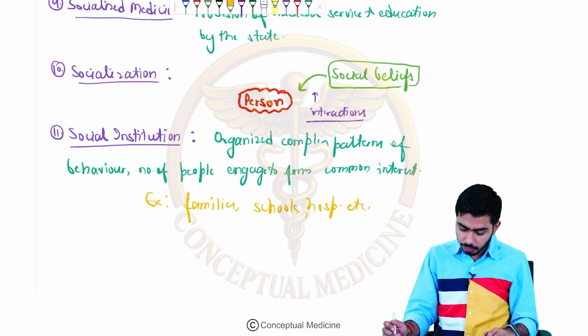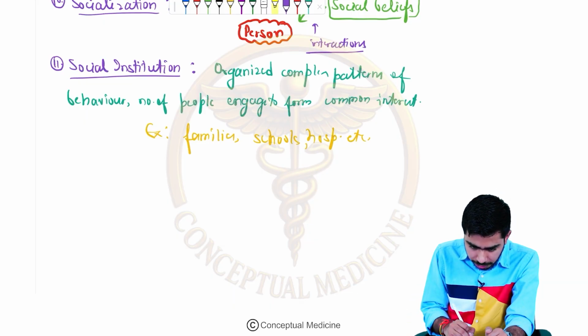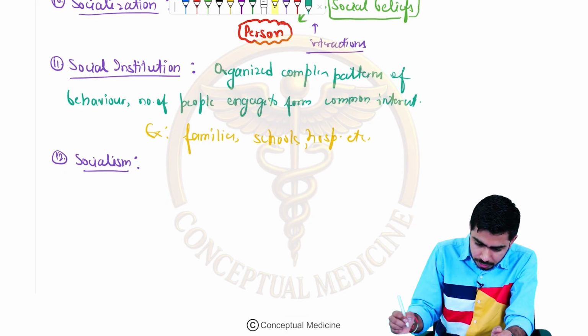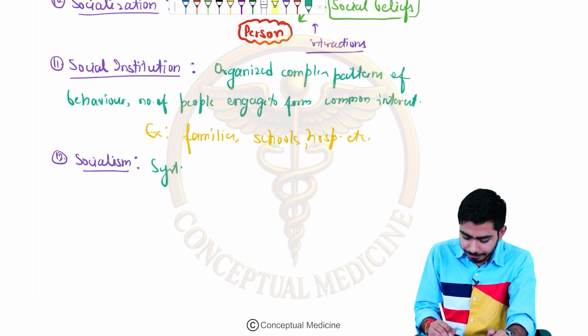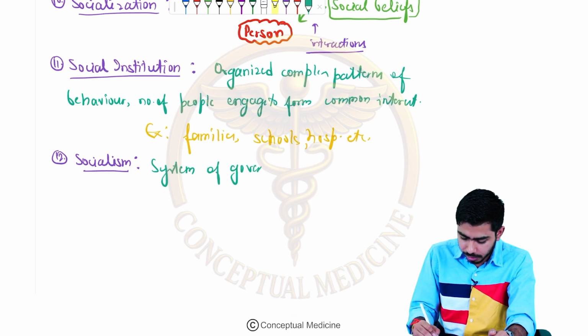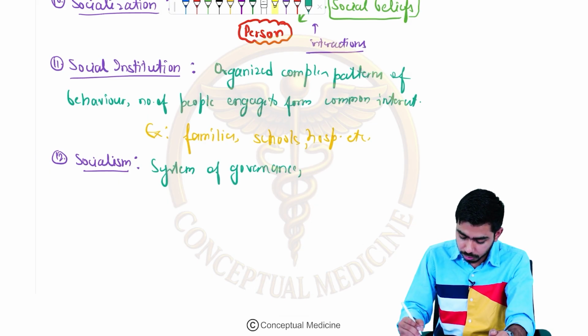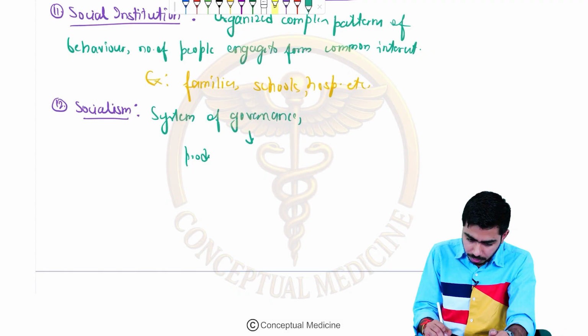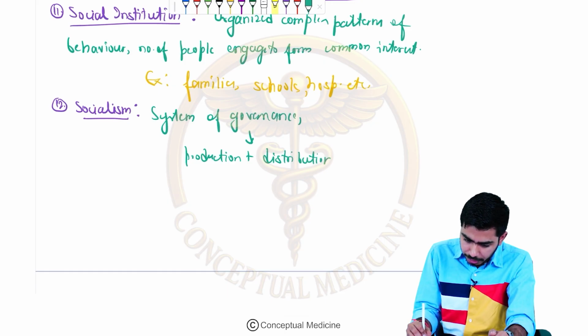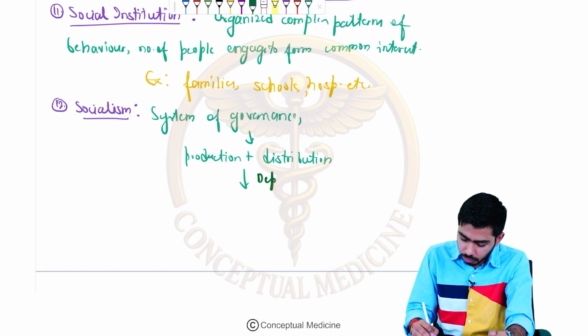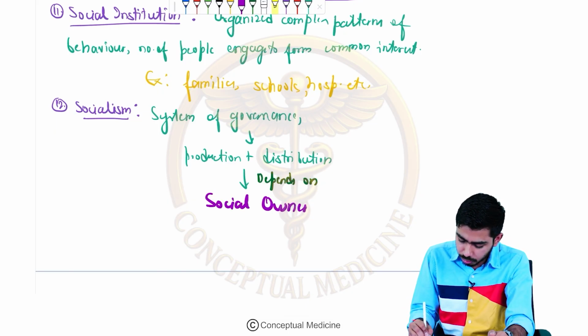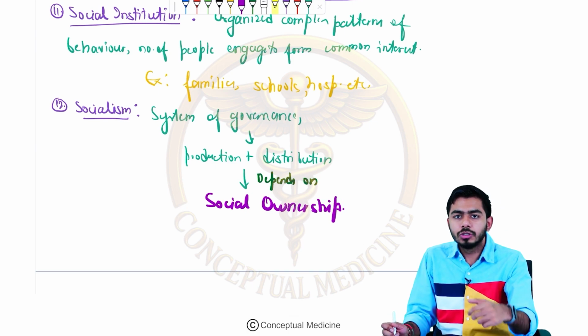Examples to remember are families, schools, hospitals. The next term is socialism. Socialism is a system of governance, please remember, where production and distribution depend on social ownership.